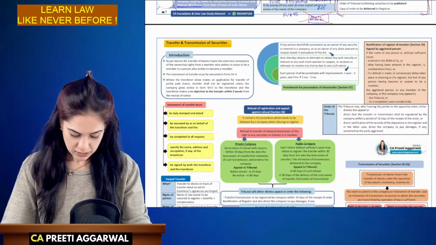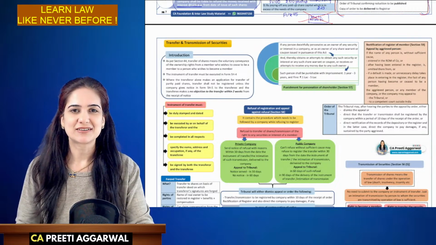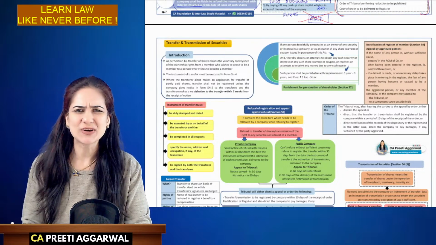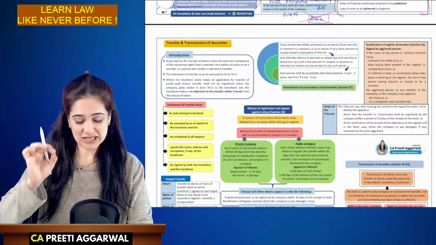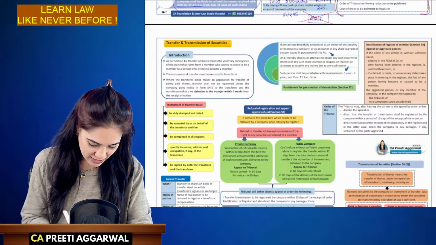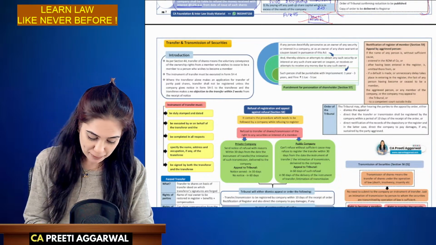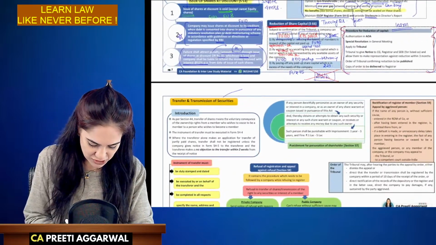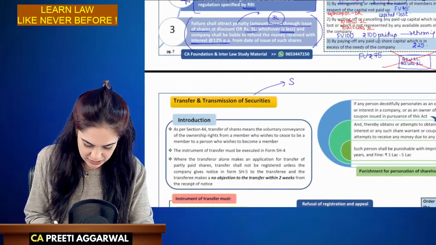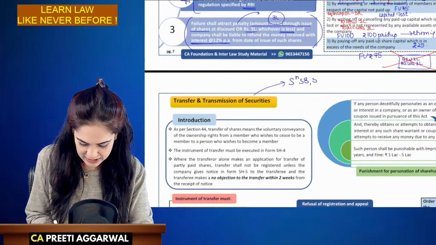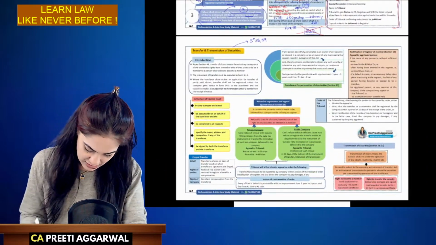All right. So yes, sometimes students leave this chapter because they feel it is very easy, or the questions will not be asked in the exam. But this is very, very important as far as section 58 is concerned, section 59 is concerned. So please highlight the important sections from this chapter. Questions may be asked on section 58 and section 59. Okay, these are the most important sections.